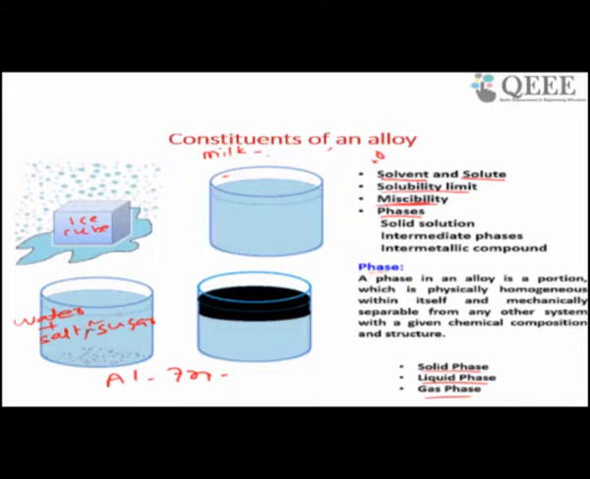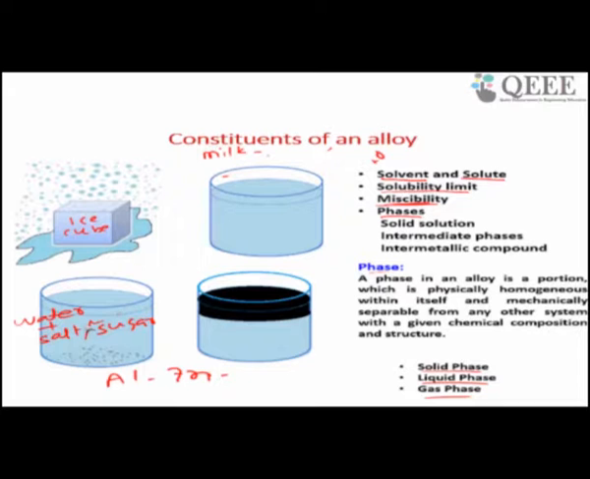if you add sugar more than that limit, then what will happen? Suppose the limit of mixing of sugar in water is 20 gram. So if you add 25 gram of sugar, what will happen? 20 gram of sugar will be mixed with water, it will form one solution, and the remaining 5 gram of sugar will remain as it is. So in this case you will get two phases. The sugar which mixed with water formed a single solution, single phase, and the sugar which is retained formed the second phase. So that is called a phase.